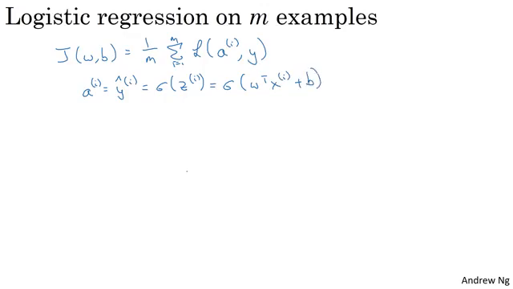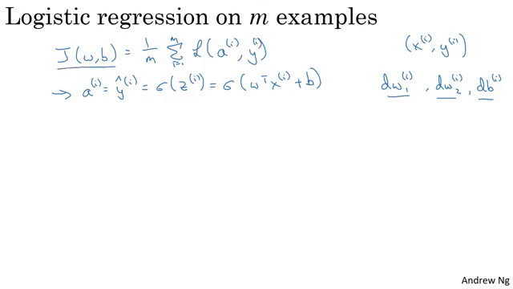Okay, so what we showed in the previous slide is, for any single training example, how to compute the derivatives when you have just one training example, right? So dw1, dw2, and db, with now the superscript i to denote the corresponding values you get if you were doing what we did on the previous slide, but just using the one training example, x^(i), y^(i). Excuse me, I'm missing an i there as well. So now you notice the overall cost function is the sum, or really the average because of the 1 over m term, of the individual losses.